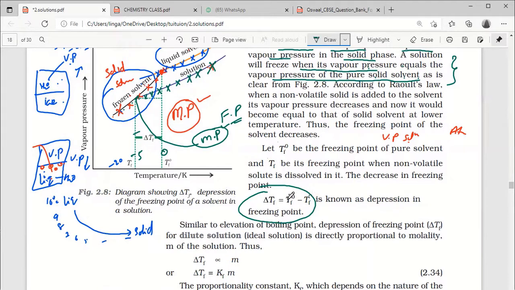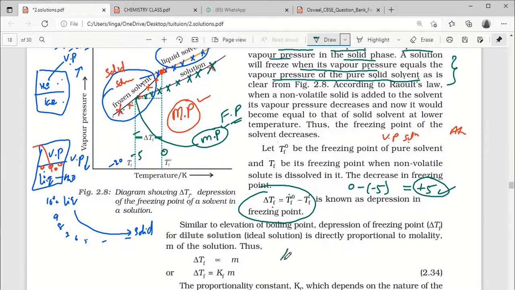Example, if I take the water, T naught will be 0. After adding salt, it may be minus 5. Then the difference will be plus 5. Delta Tf means the difference in the freezing point. How much? 5 is the difference. How we got it? T naught minus Tf.